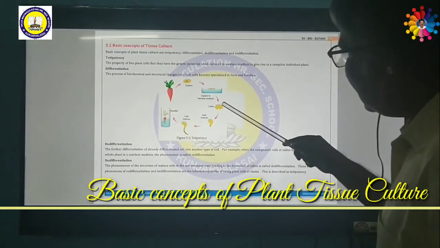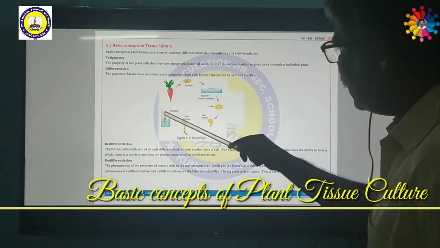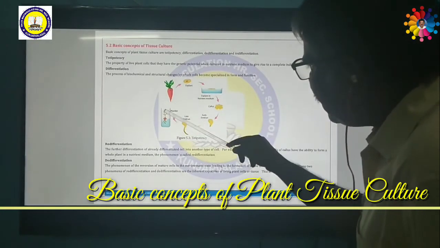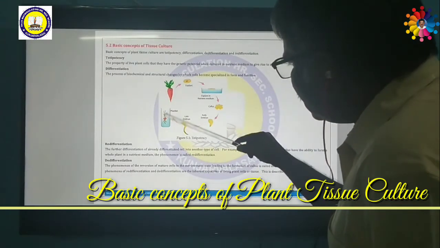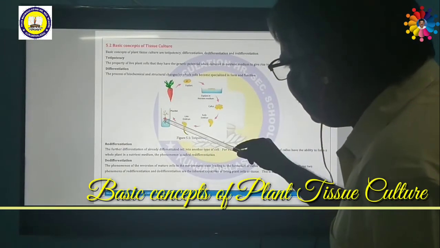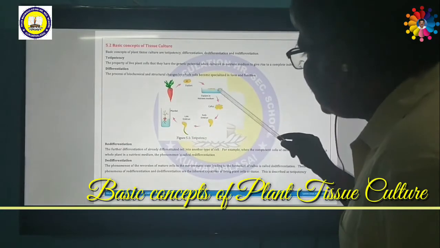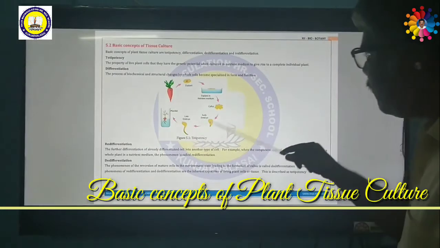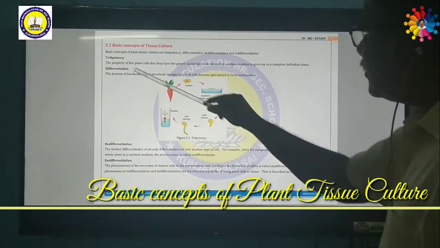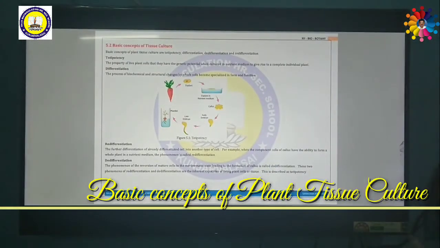But previously, any cell could develop into anything. Now, once it has become shoot, it will be shoot only throughout its life. If it has become root, throughout its life it will be root only. So this is called differentiation. Once it is differentiated, it will not form a callus. Right? So this is called differentiation.